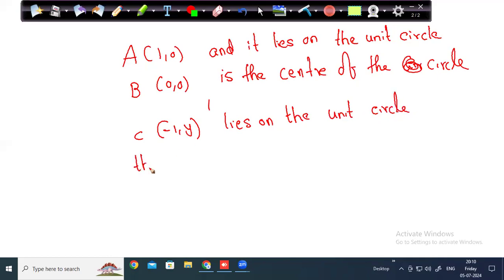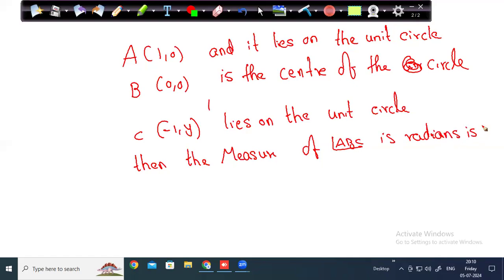Then the measure of angle ABC in radians is...